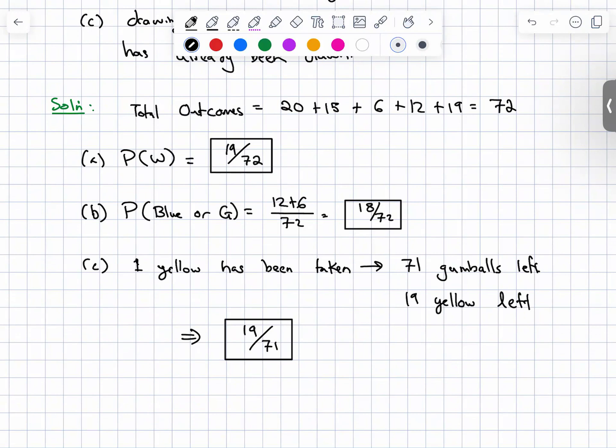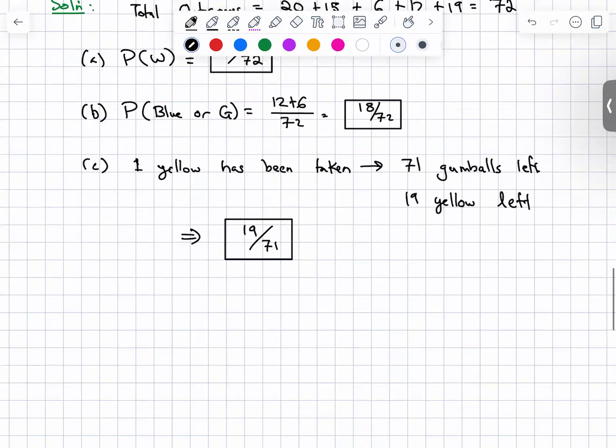So that is that problem, but definitely assume that that would not show up. It would be more like part A and part B. What is the probability of drawing a white? What is the probability of drawing a blue or green? You can extrapolate this. There's a billion questions you can ask. What is the probability of drawing a blue, a green, or a yellow?